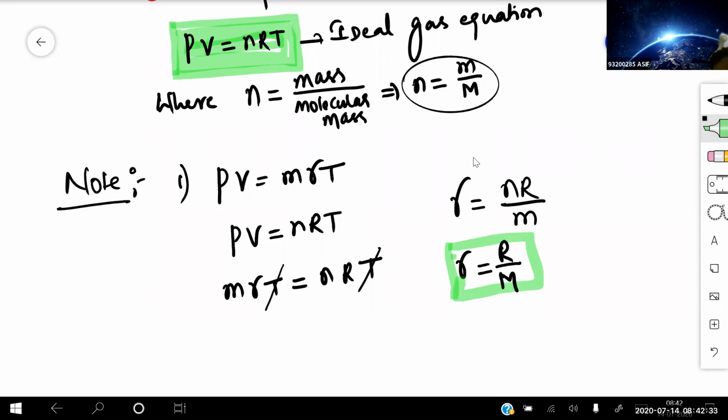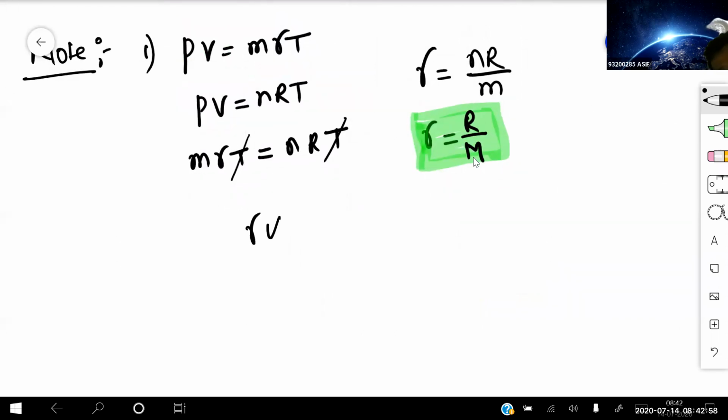So this is the relation of your small r. If we need to calculate the value of small r, it is equal to capital R divided by capital M. R is the universal gas constant and capital M is the molecular mass. So the relation between these is inverse proportionality. For the given condition, small r is inversely proportional to molecular mass. So I can say that r is maximum for